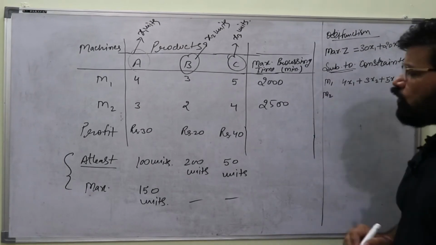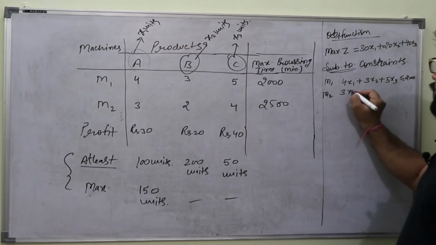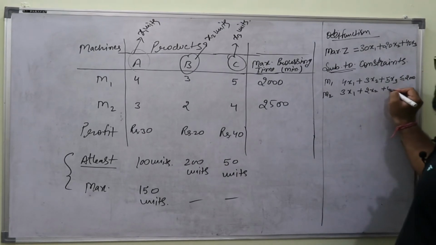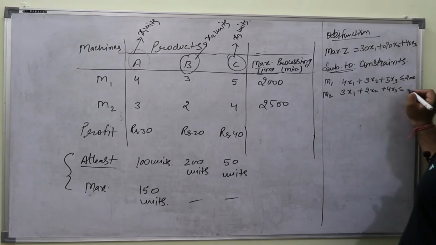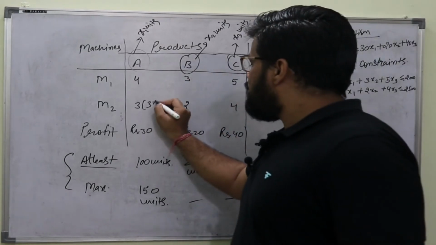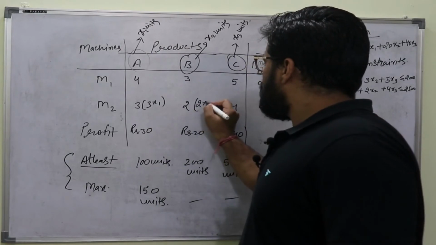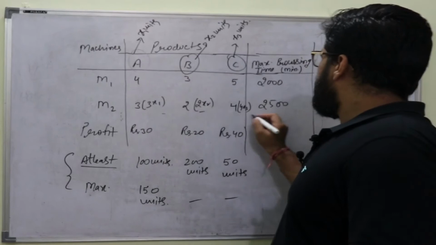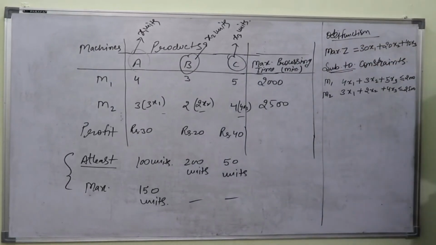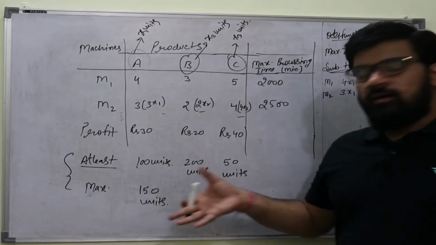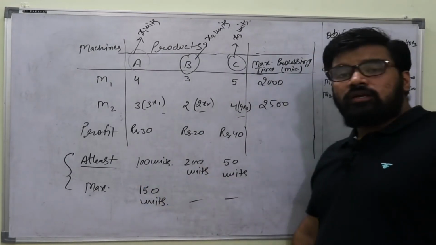Similarly for M2, 3x1 plus 2x2 plus 4x3 less than or equal to 2500. You can do it like if it is 3x1, it is 2x2 and it is 4x3, and this total should be less than or equal to 2500. Done. Now there is a constraint related to the minimum and maximum production also.